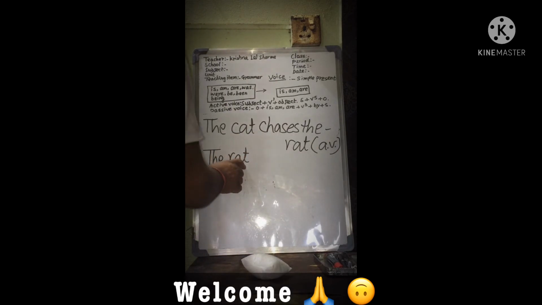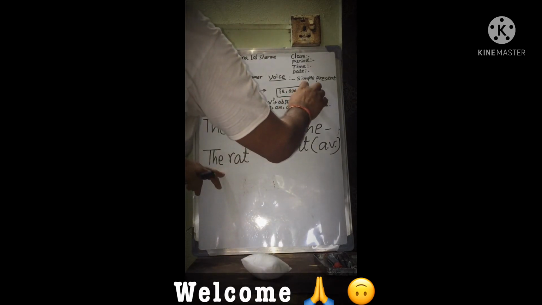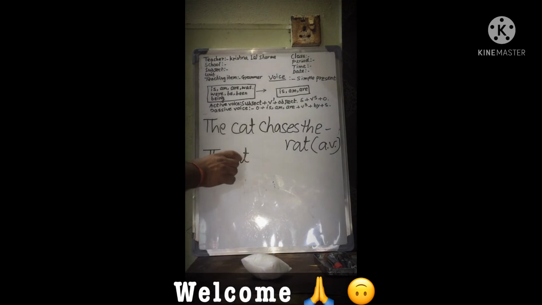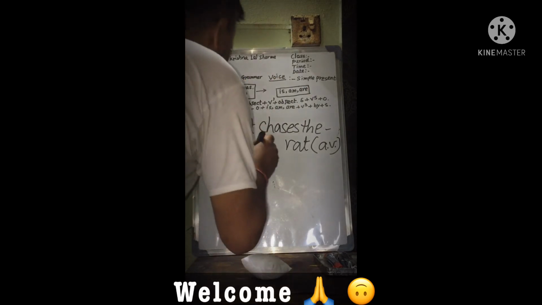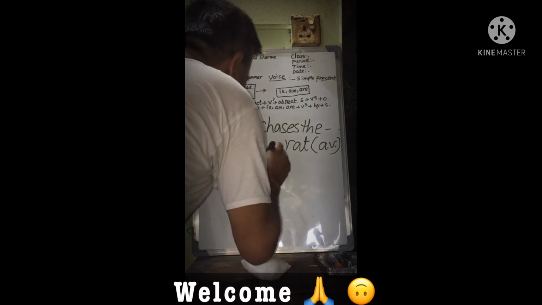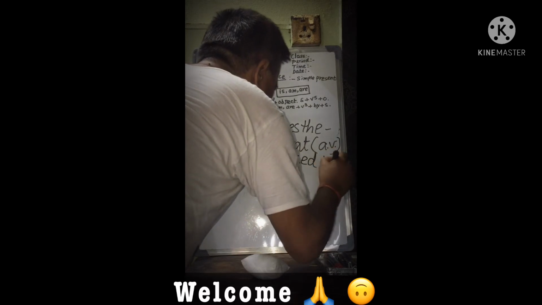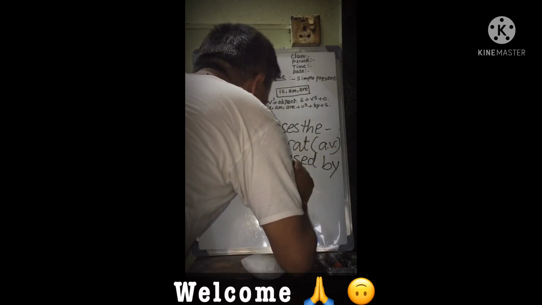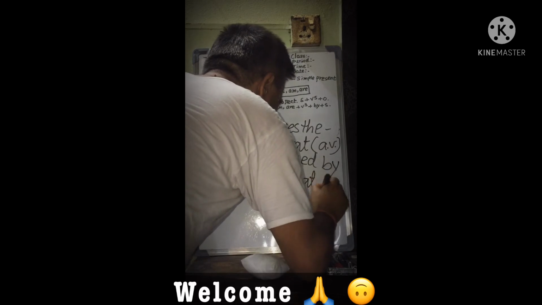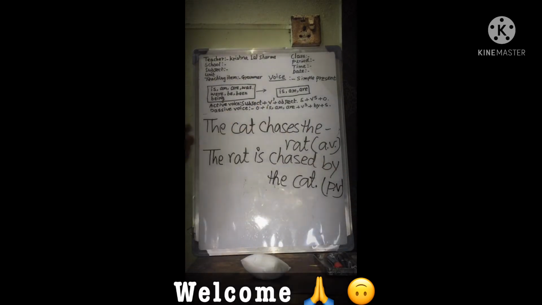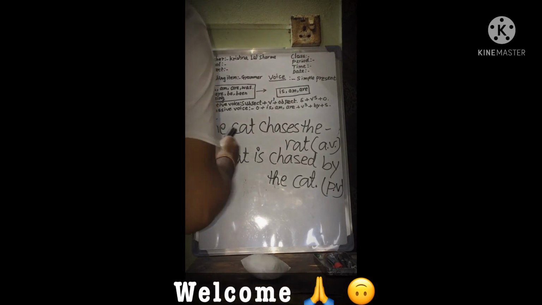If it is plural, it takes the plural be verb are. If there is I in the subject, it will take am, no problem. The rat is chased by the cat. Passive voice. Okay, the rat is chased by the cat.